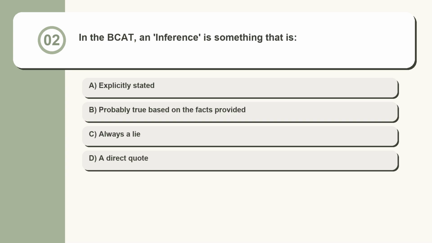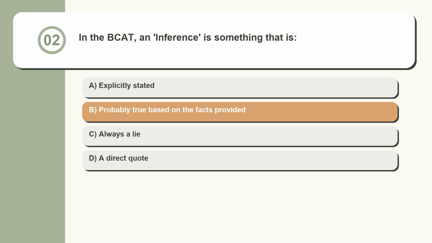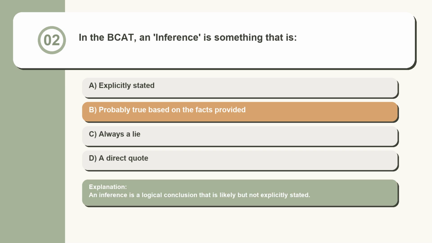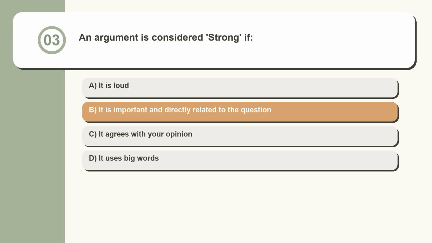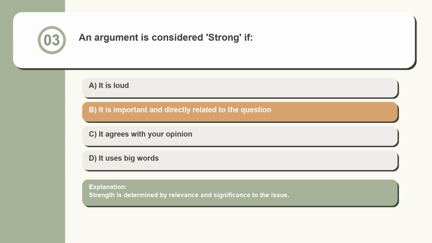Question 2. In the BCAT, an inference is something that is explicitly stated, probably true based on the facts provided, always a lie, a direct quote. An inference is a logical conclusion that is likely but not explicitly stated. Question 3. An argument is considered strong if it is loud, it is important and directly related to the question, it agrees with your opinion, it uses big words. Strength is determined by relevance and significance to the issue.